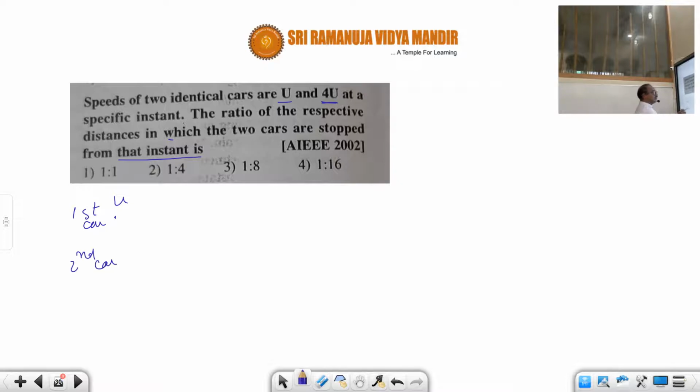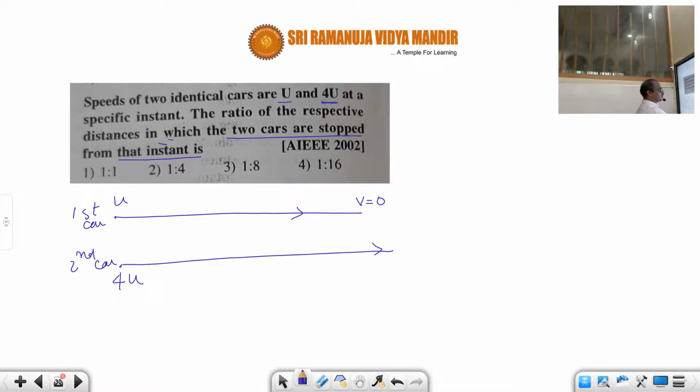What is the second car's initial velocity given at the same instant? That is equal to 4u. At a specific instant, the ratio of the respective distances in which the two cars are stopped. That means they are going like this. One is stopped, that means v equals 0. The second car is also stopped, that means v equals 0. What is the ratio of the distances?